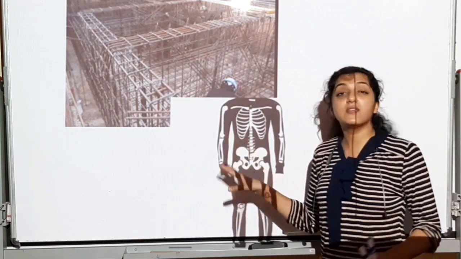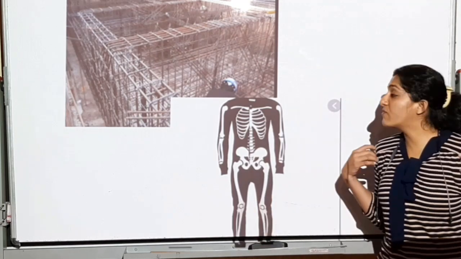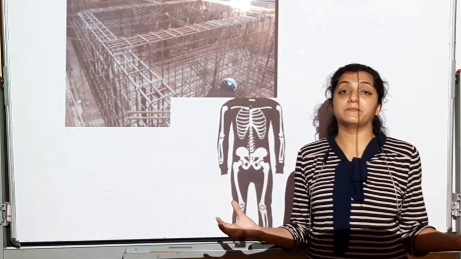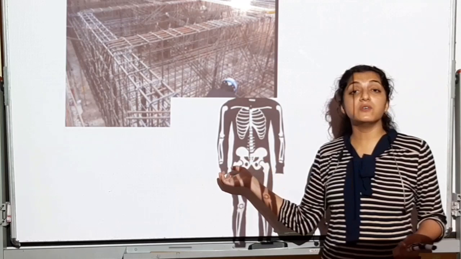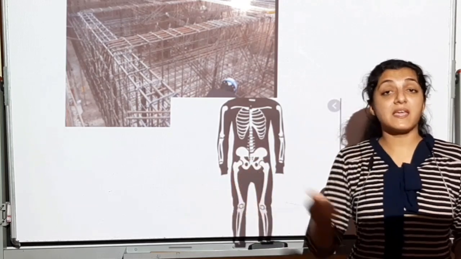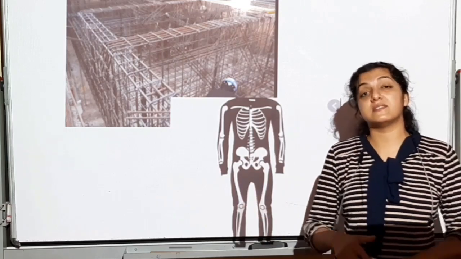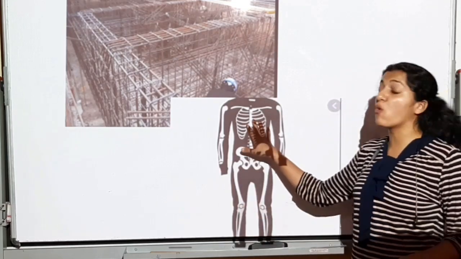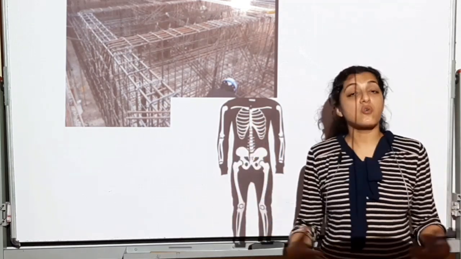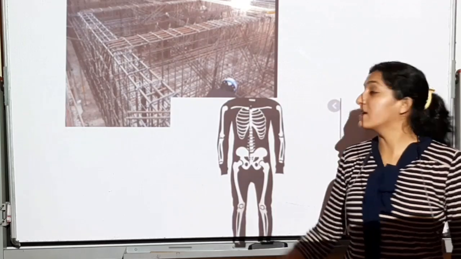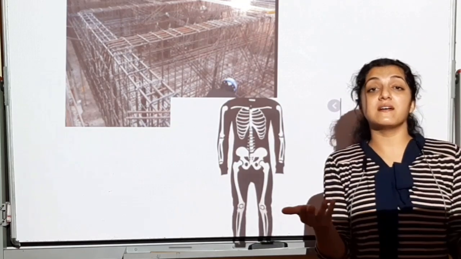Okay, it's going to preserve the internal structures. It's going to help in locomotion and movement. It's going to give the shape and framework to the body. It's going to give the strength to the body. It is going to produce RBCs. हम देखेंगे bone में that these bones are also sites of production of red blood cells. And it's going to store a lot of minerals and calciums and lipids. So it's going to be a storehouse also. ये सब काम करता है ये skeleton, which you actually cannot see inside your body when you're seeing a person.